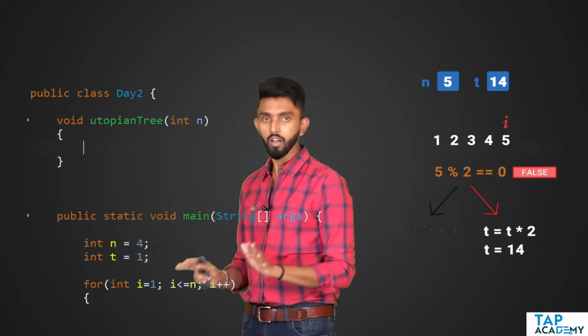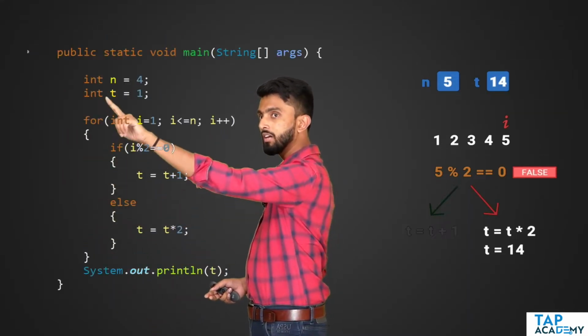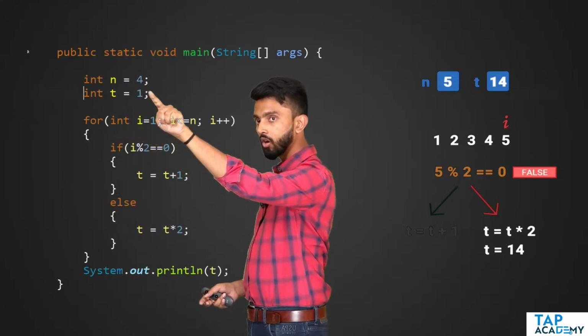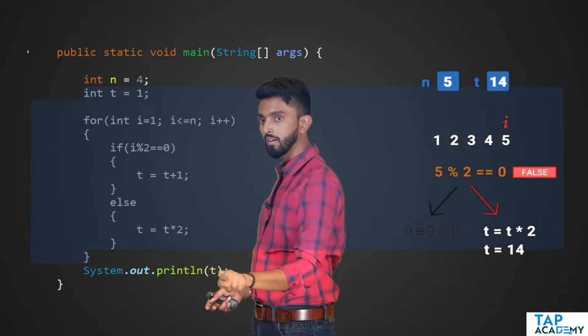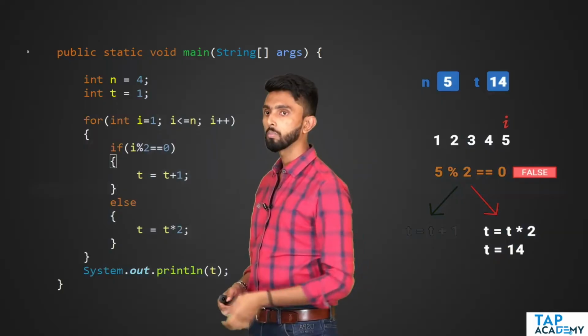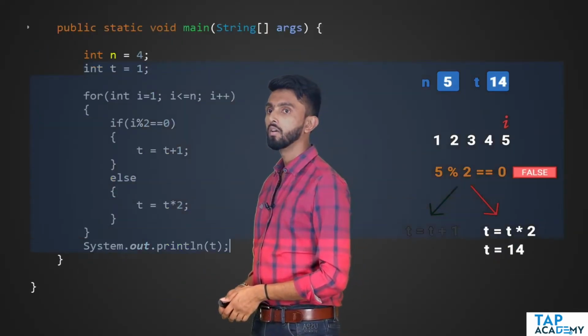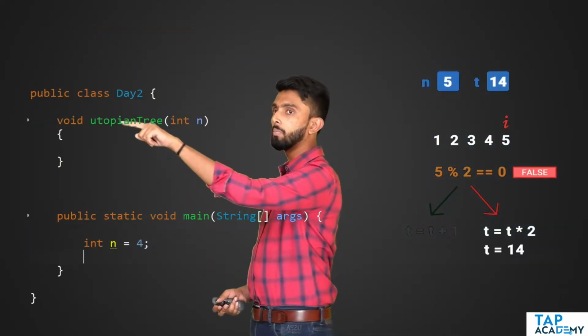In the body, what I have to do is come down. From this int t equal to 1, I will copy till the end. I'll copy it, go on top, cut it, and paste it here.